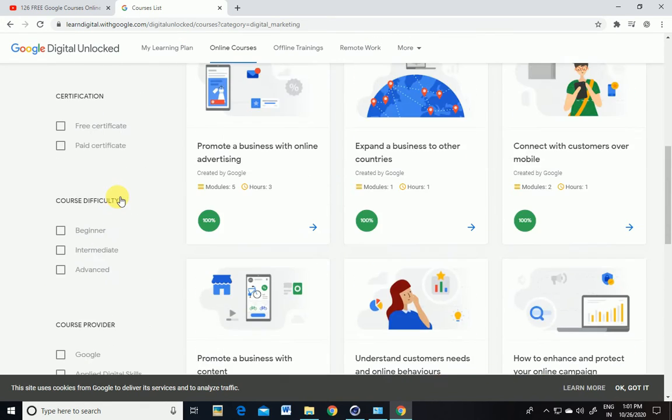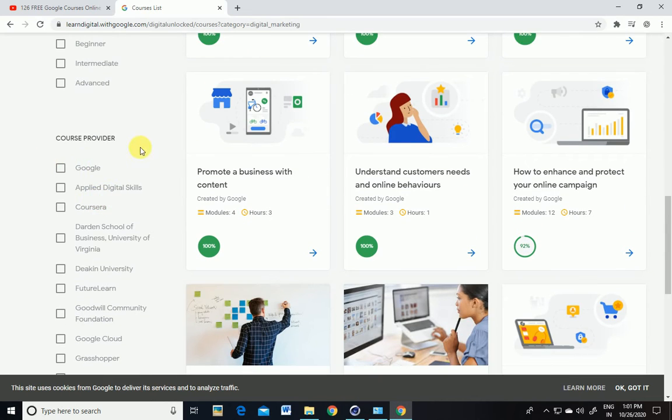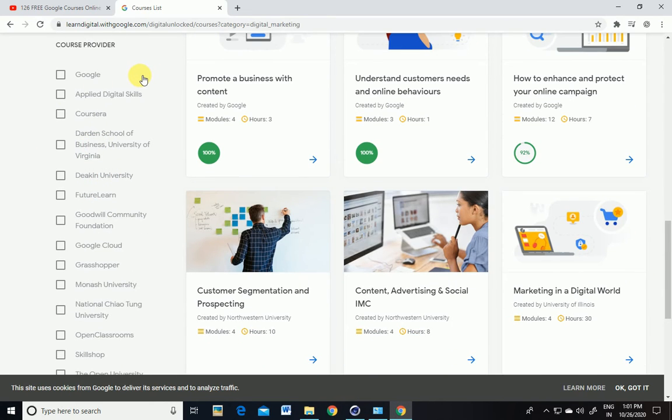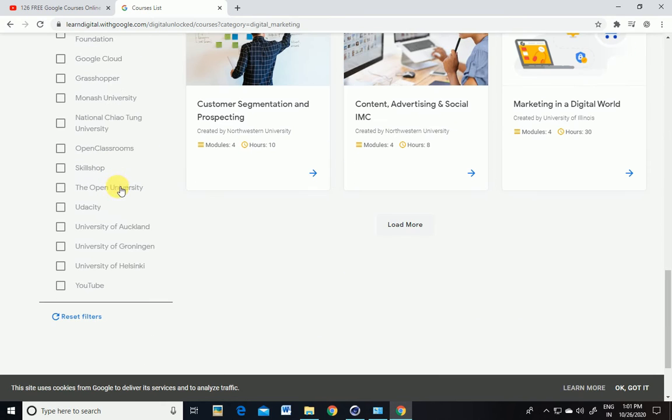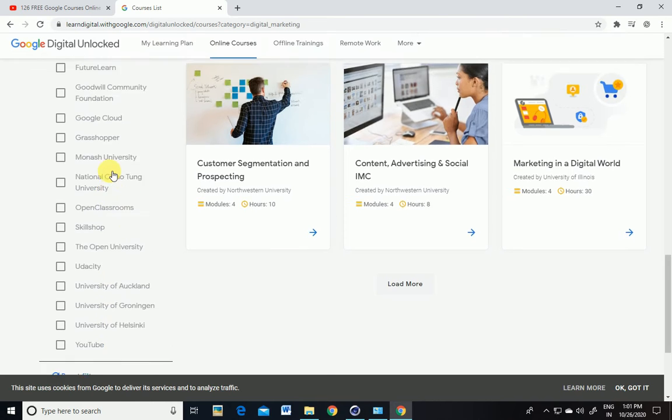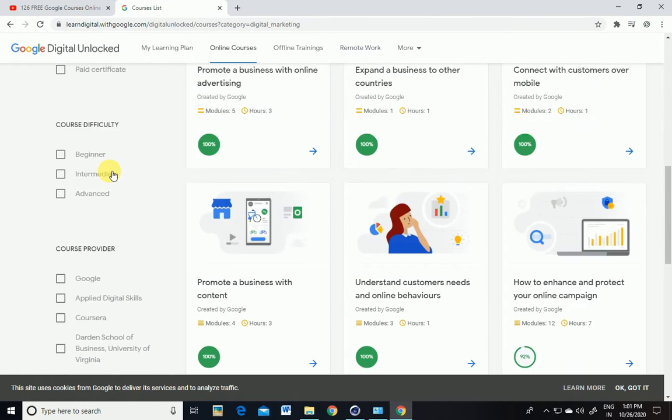Thereafter, there are so many websites which provide courses here. You can scroll and see. Look, here Google itself is providing courses. Thereafter Applied Digital Skills. Coursera is a very big website, so you can directly go to Coursera also, but here you will be able to see the paid and unpaid courses of every category if available. Thereafter Future Learn, Google Cloud, and so many websites are here. You can see Skillshop. So these are the websites providing the courses.